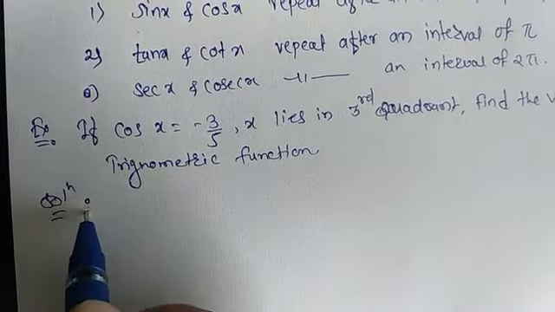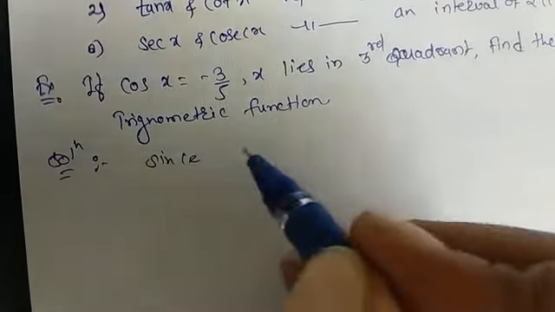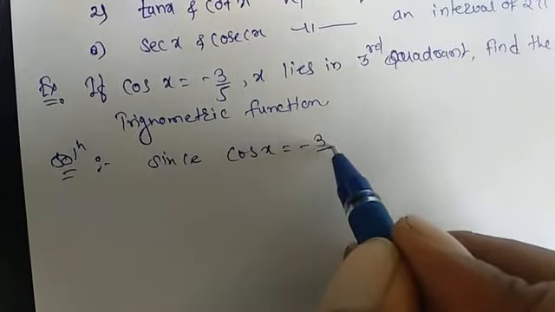Solution. Given that cos x is equal to minus 3 upon 5.